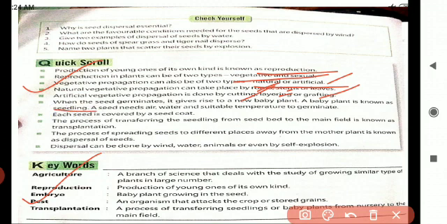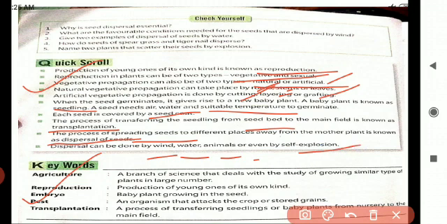Okay. Next, it needs favorable conditions. Next, each seed is covered by a seed coat to prevent damage. Next, the process of transferring the seedling from the seed bed to the main field is known as transplantation. Next, the process of spreading seeds to different places away from the mother plant is dispersal of seeds. The last one is, dispersal can be done by various agents, that is wind, water, animals or even by self-explosion.